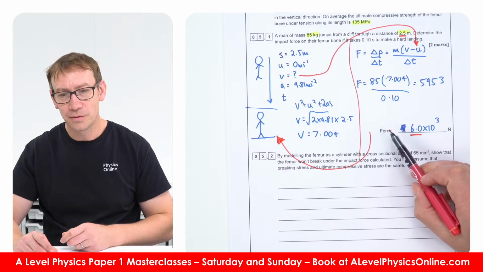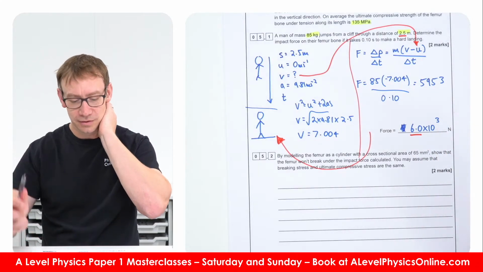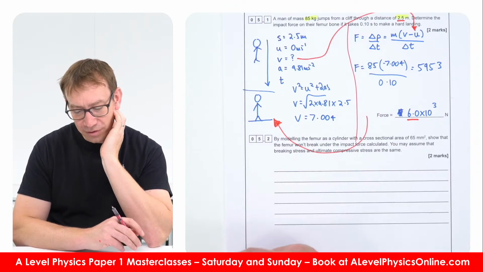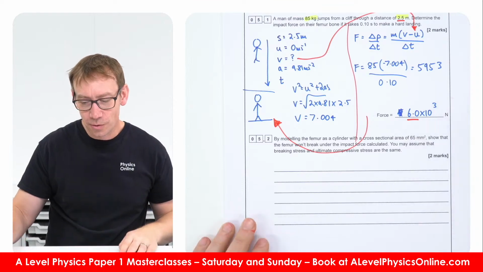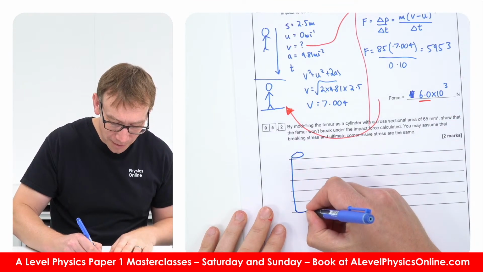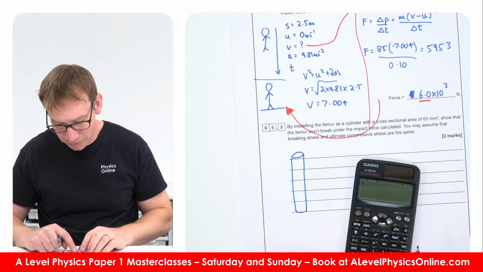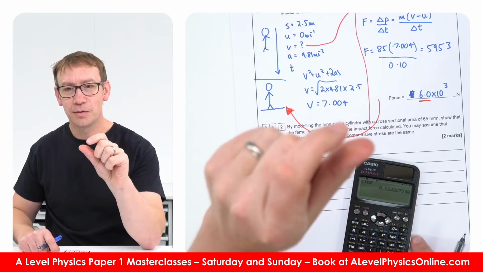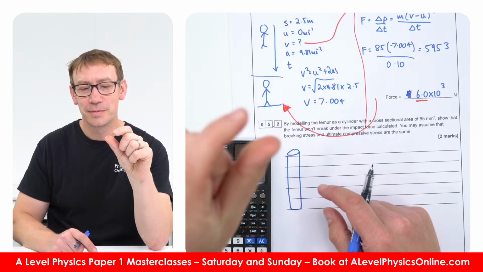Okay, so this is the force that's acting on that person as they change their momentum from moving to stopped. By modelling the femur as a cylinder with a cross-sectional area of 65 millimeters squared, so always draw a diagram. That seems to me quite a small number, because that's like saying that your femur is 8 millimeters in diameter, or about 10 millimeters.